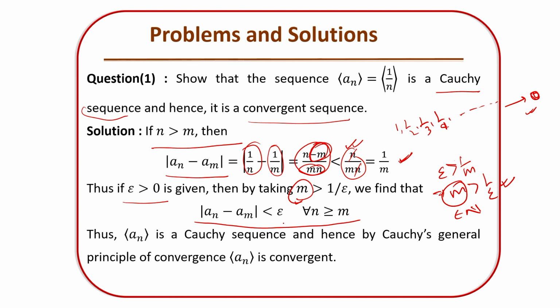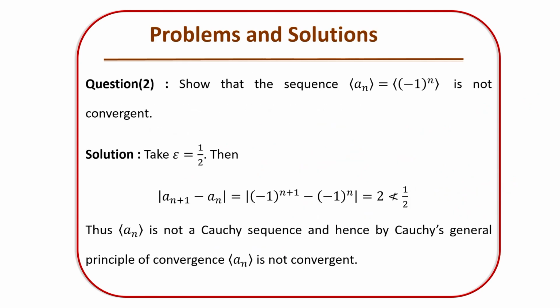|a_n - a_m| is less than epsilon for every n greater than m, and henceforth this is a Cauchy sequence, and every Cauchy sequence is a converging sequence by the Cauchy general principle of convergence. Henceforth it is a convergent sequence.